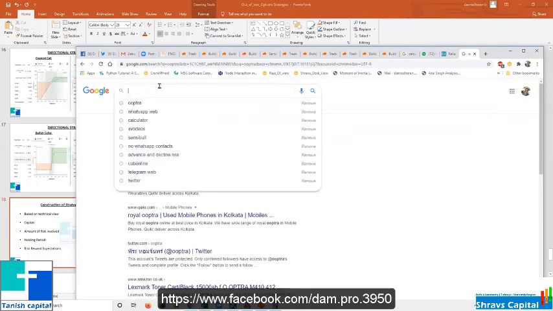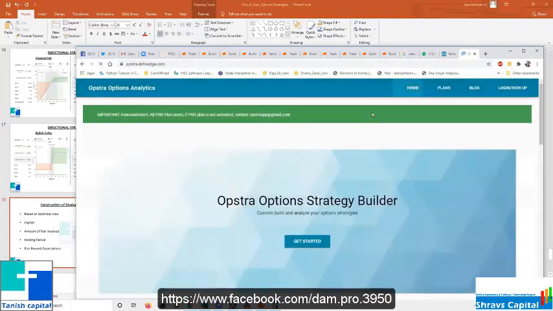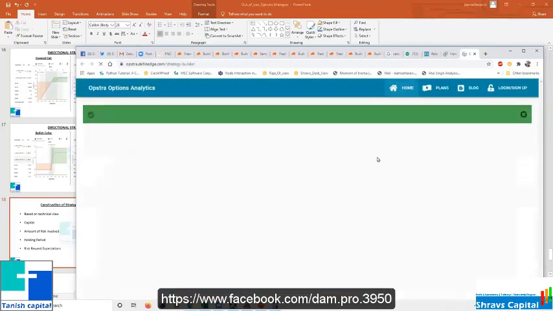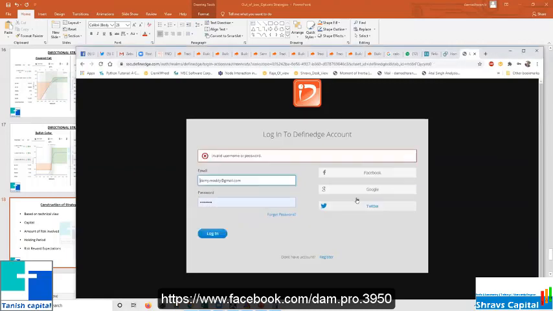Opstra also has a premium membership, but you can get started like this. You can log in if you want. I have a login, I will show you.